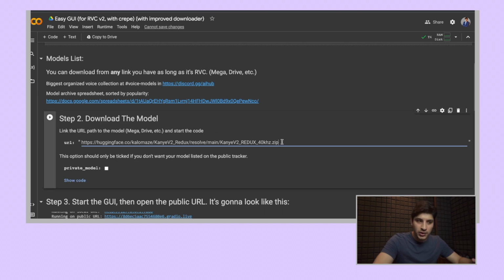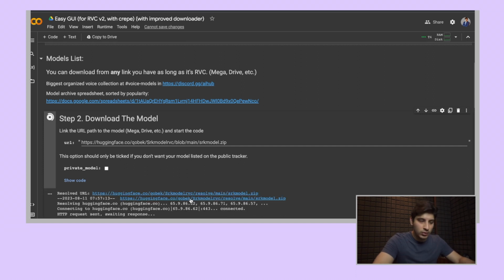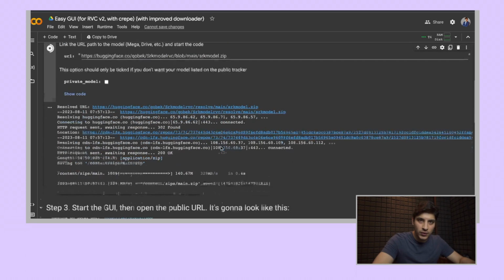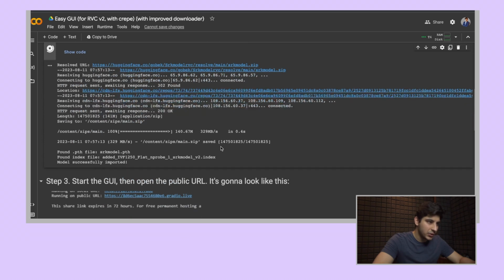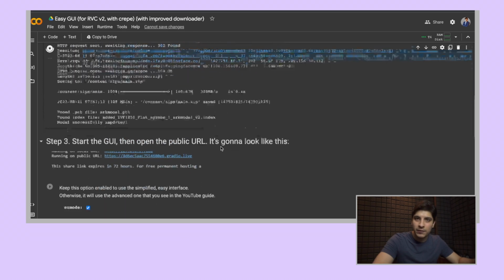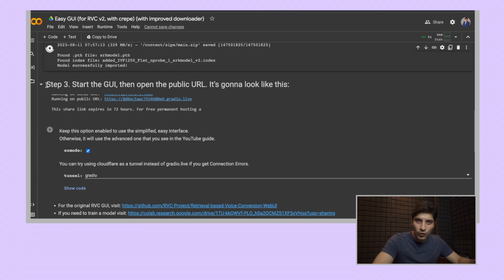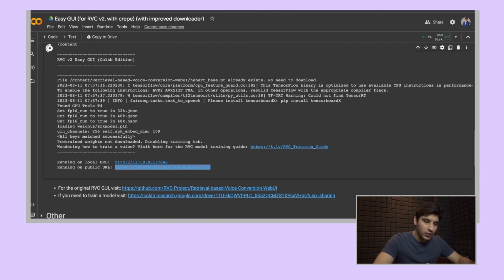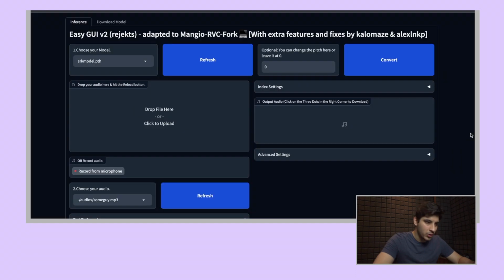Once the installation is done, we need to download the model. We have a preloaded URL of Kanye's voice. I'm going to switch that up with the link we copied for Shah Rukh Khan's voice. I download this model. Okay, this model is now successfully imported. The next step is to start the GUI or the interface we'll be using to clone these voices. Okay, we have with us here a public URL, which we're going to open.